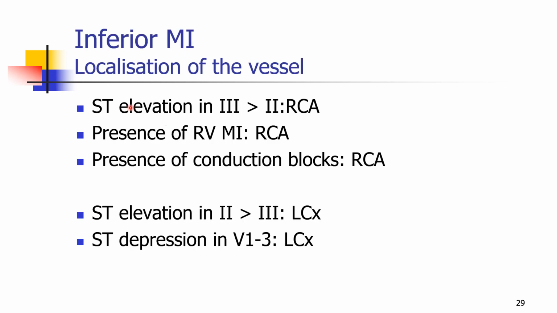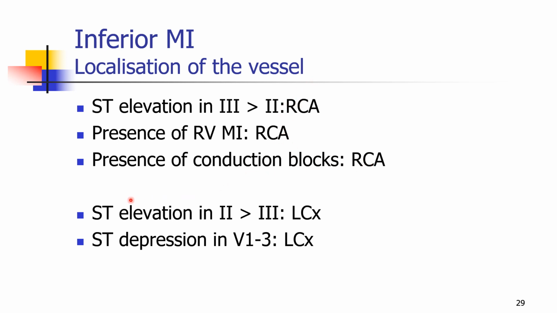So whenever there is an inferior MI, how do we localize the vessel? If there is ST elevation in lead 3 which is more than lead 2, that means it is the right coronary artery. Whenever we have evidence of RV myocardial infarction, it is the right coronary artery. If there are conduction blocks, again right coronary artery. So these are the three ways by which you can say a given inferior myocardial infarction is due to the involvement of the right coronary artery.